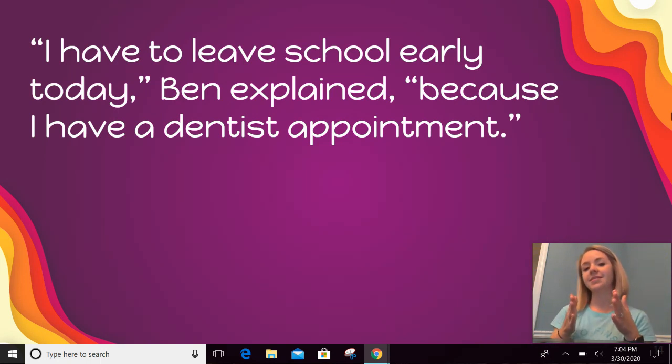That's one sentence, but in this situation, they've interrupted the sentence to tell you who is speaking. Okay, so look closely. We've got our quotation marks here before "I," and then we've got a comma after "today," and then another set of quotation marks, and then we've got "Ben explained." But he's not finished with the sentence yet.